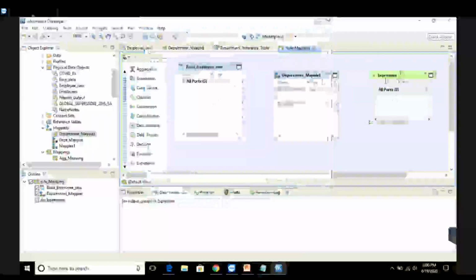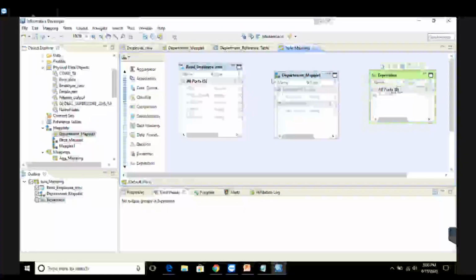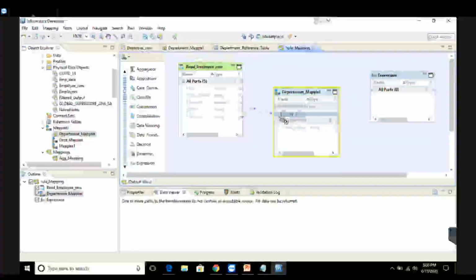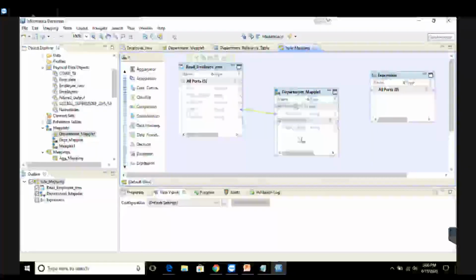Now I'll connect them together. How do we connect them? From the input, which column do I require? I require the department column to be connected to my rule. So from this department column, it is going to go to the input data, and from the rule, my output is department underscore output.